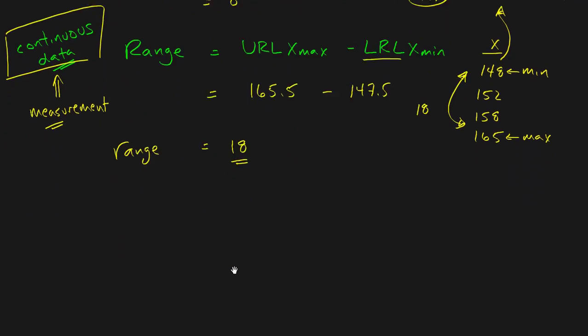The range has one really big flaw. It only takes into account the two scores at either end of the distribution. Let's say I have two sets of data. I've got one set of data where the values are 1, 2, 3, 4, 5, 6, and I have another set of data where the values are 1, 3, 3, 3, 3, 6. Now have a look at what my minimum value is here.